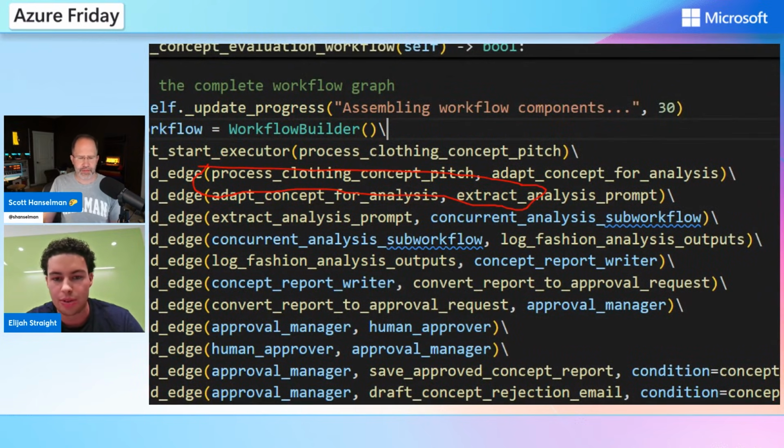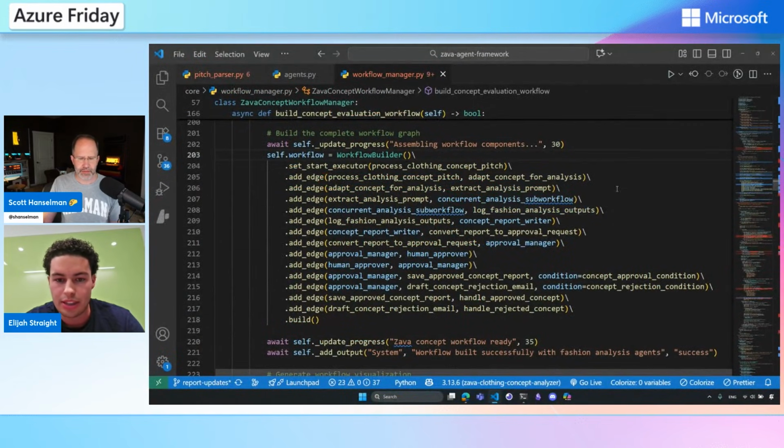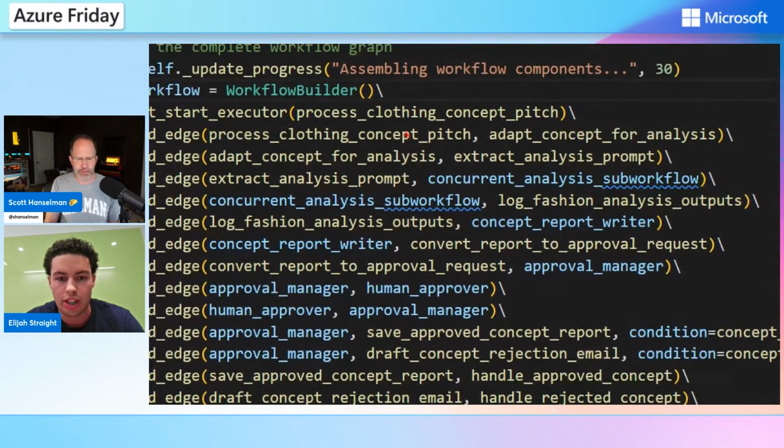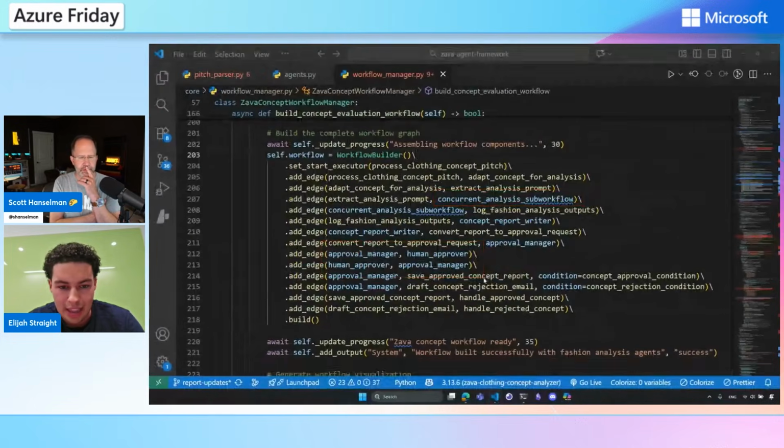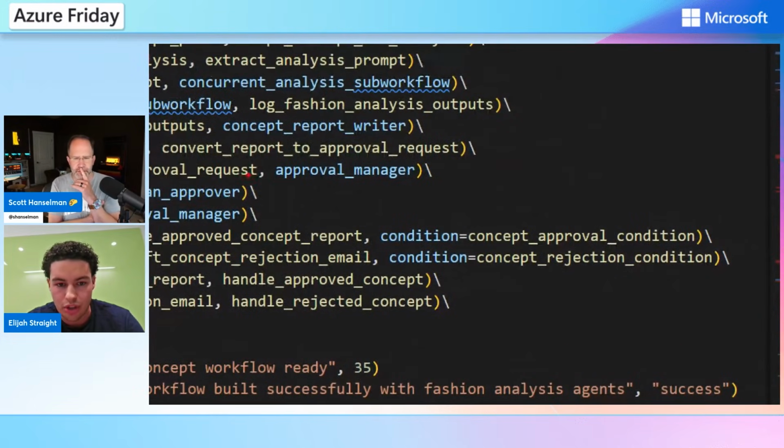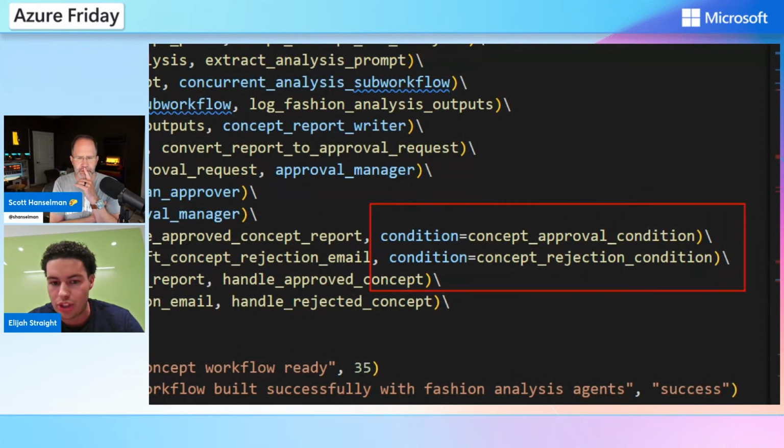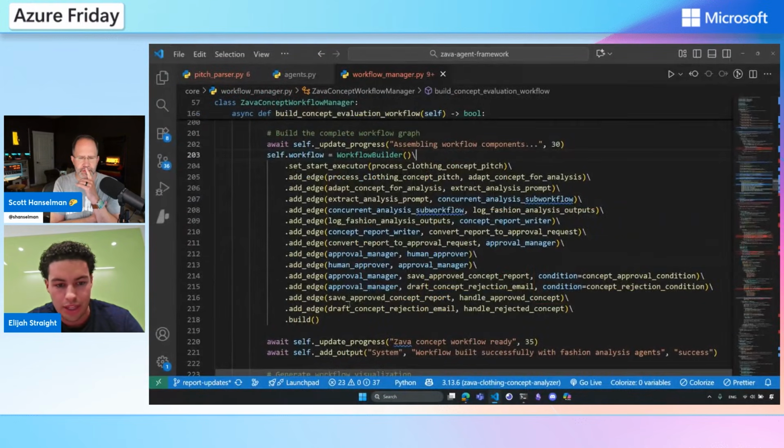Oh, did that push the wrong button, but there you go. Then you can see right here, we're going to do our concurrent analysis sub workflow with our agents. Finally, down here, we're going to use our human approval. And then depending on the human approval, we have this last step with the conditional of, hey, if I approve it or I reject it, it's going to go either to this node or executors, we call it in agent framework, or the other one. Does that make sense? I do.